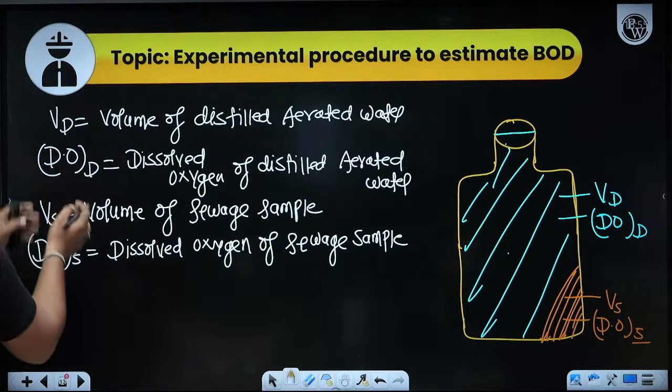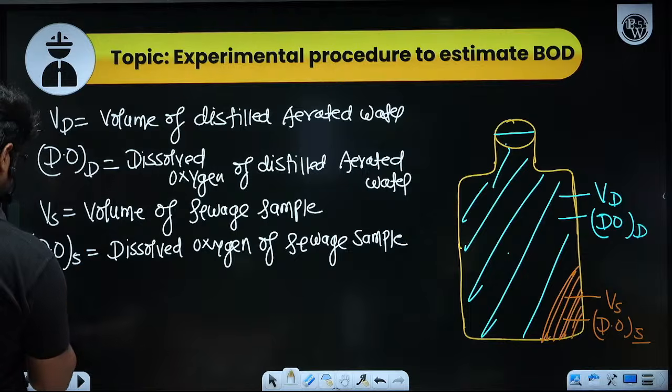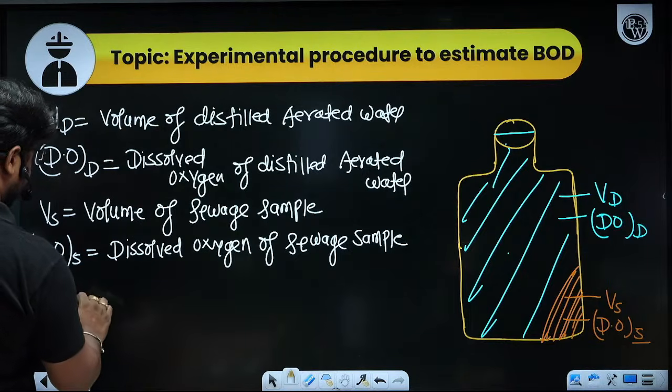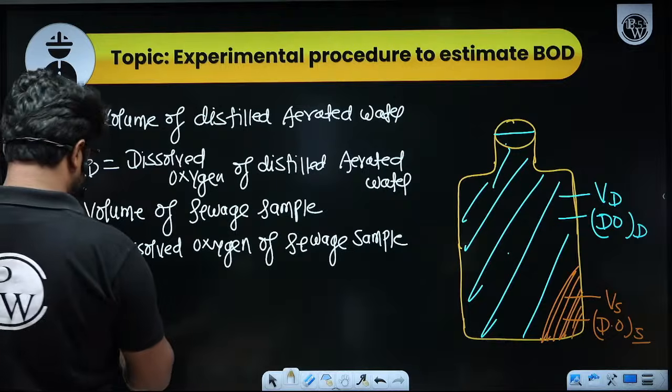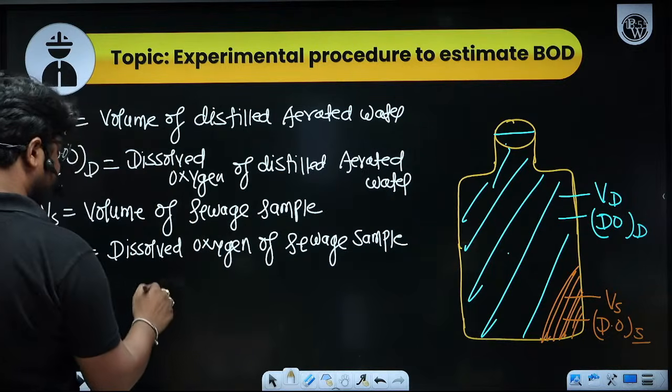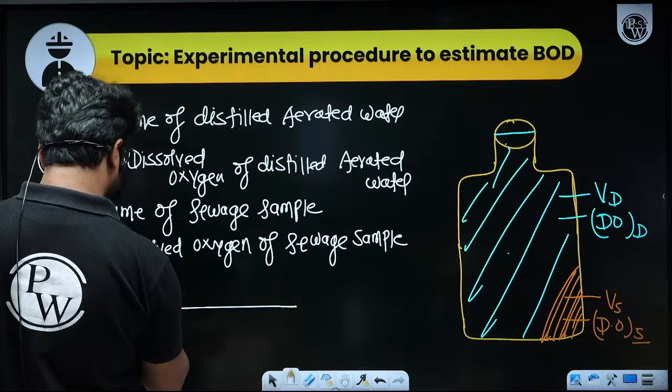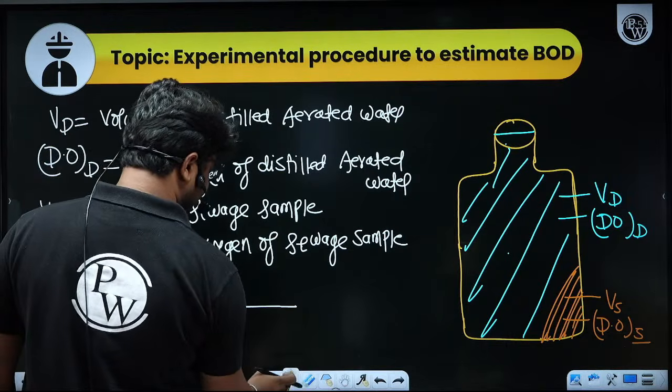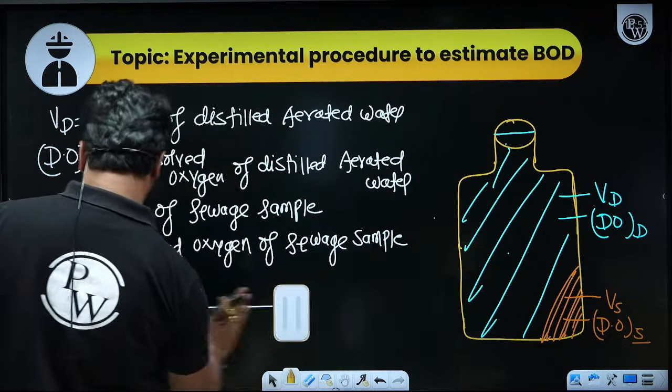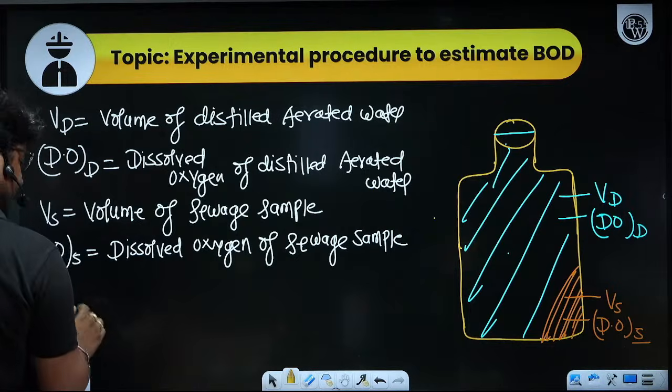If you mix these two, that is something which I am writing as DO mix. It's better to write this with a different color so that it will be clearly visible to all of you.